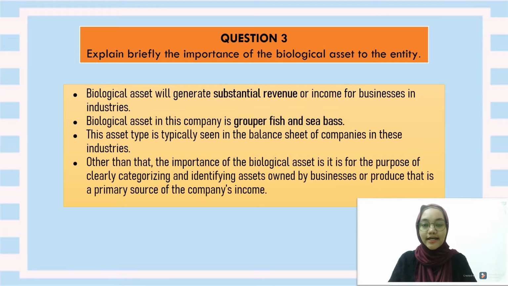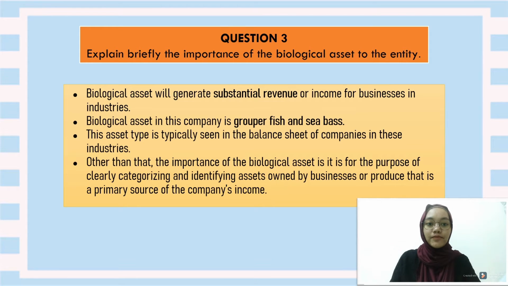Today I want to discuss question number 3, 4 and 5. Okay, let's start with number 3. Biological asset is very important to the entity because it will generate substantial revenue or income for businesses in the industry. The biological asset in this company is grouper fish. This asset type is typically seen in the balance sheet of companies in the industry.